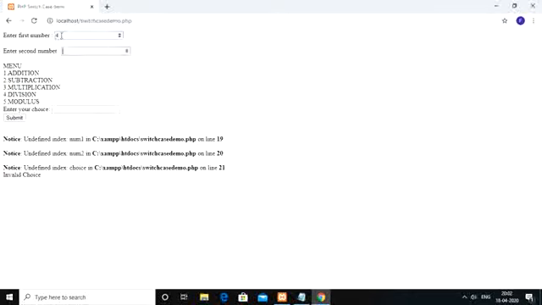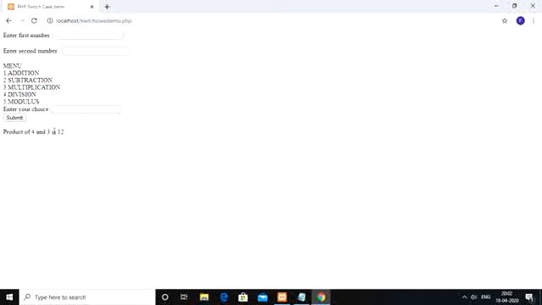So first number I am giving as 4, second number I am giving as 3, and we are giving the choice as 3. So 3 means it has to perform multiplication. 4 into 3, you have to get the result as 12. Product of 4 and 3 is 12. Okay, let us say you entered the first number as 4, the second number as 8, and you are going to perform the addition operation. For that, you enter the choice as 1. Okay, so submit. Sum of 4 and 8 is 12.